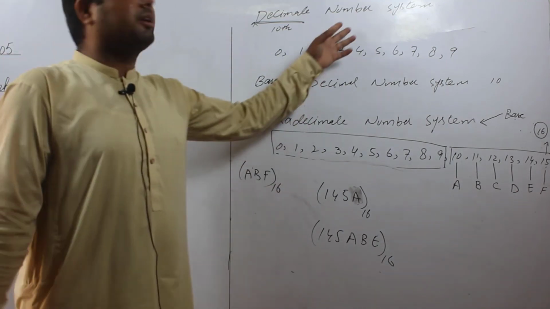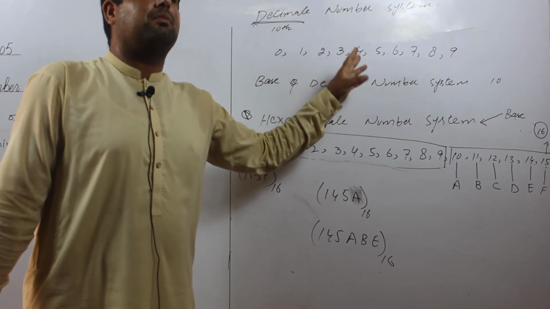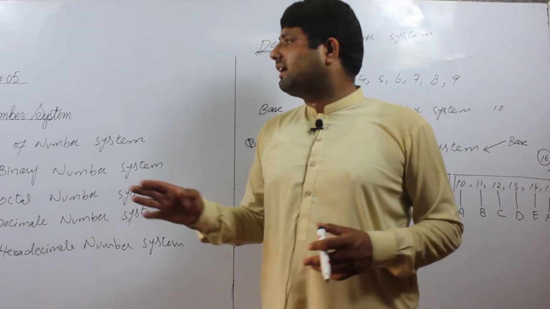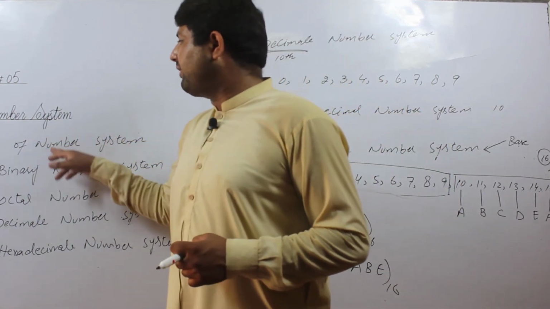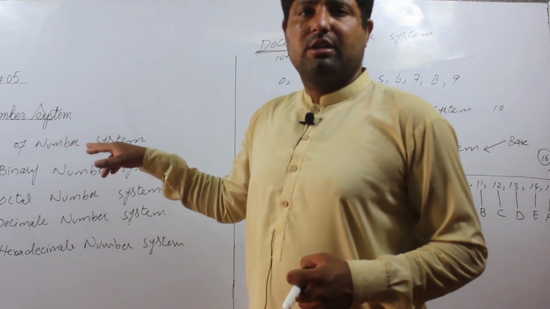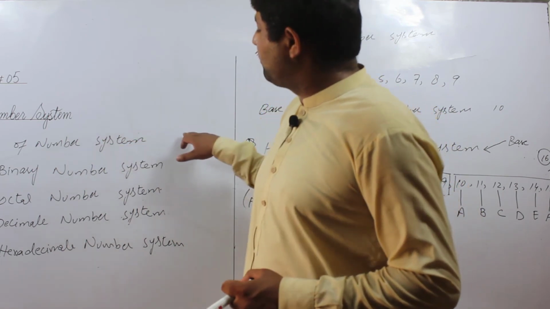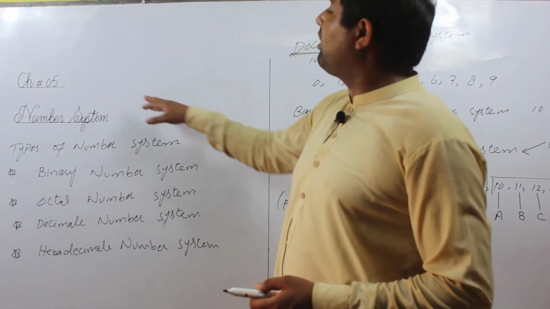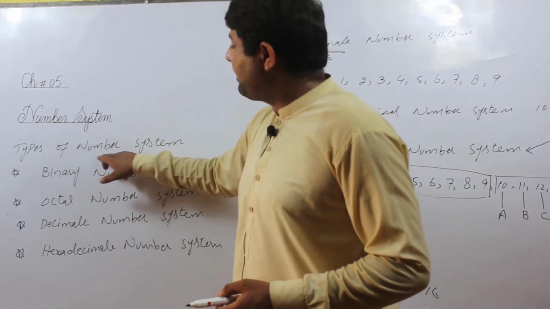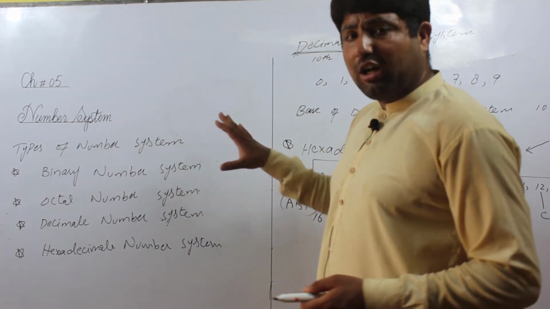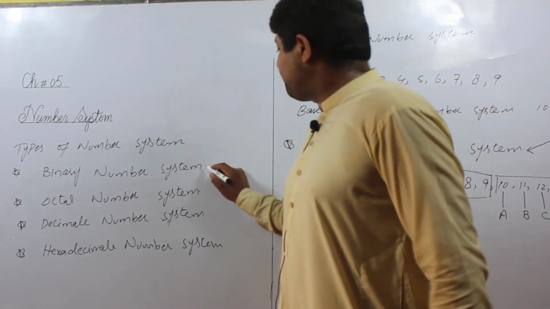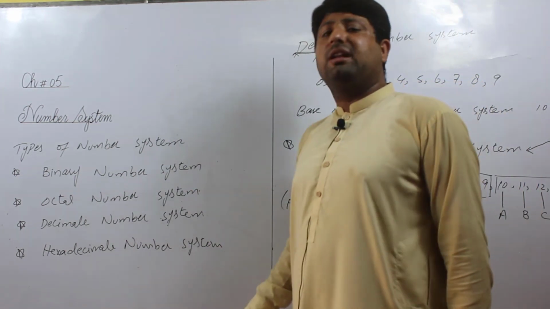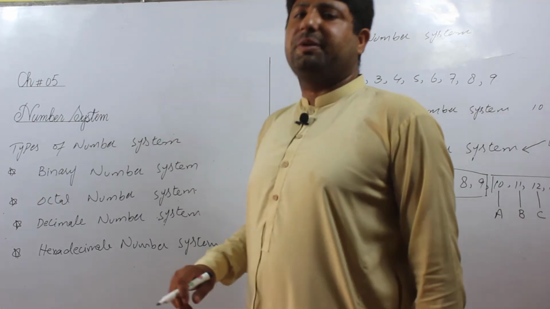Students of 8th and 9th class, chapter number 5 starts from page number 1 to 4. Read the first 4 pages. On these pages, learn the number system and its types, and also the definitions of the binary number system, octal number system, decimal number system and hexadecimal number system.